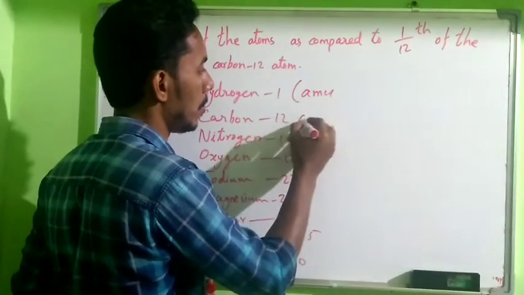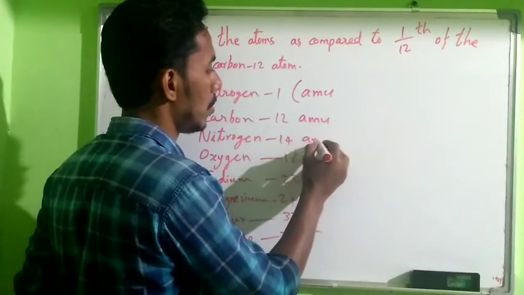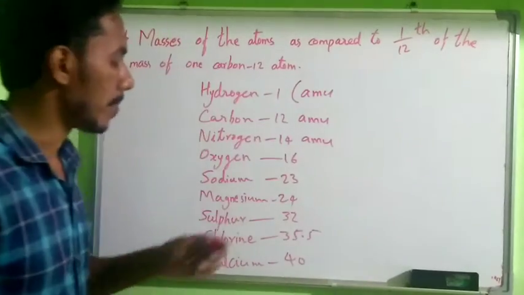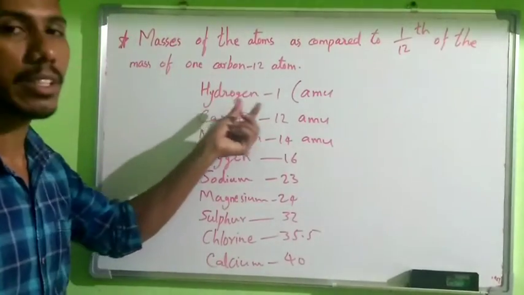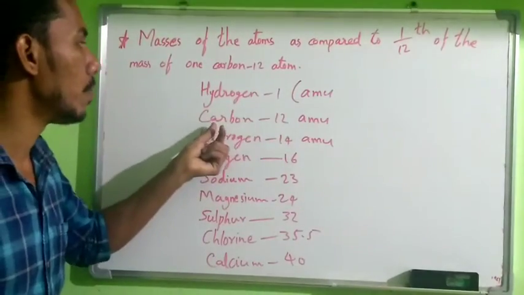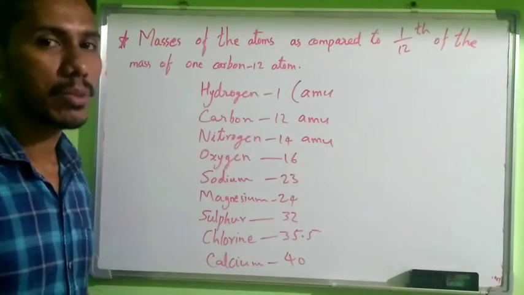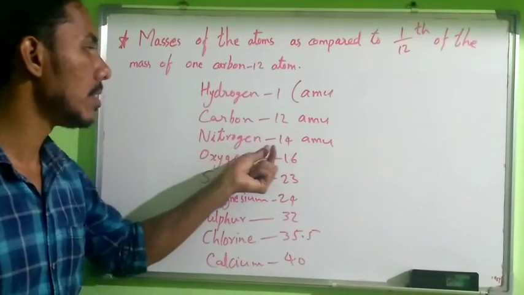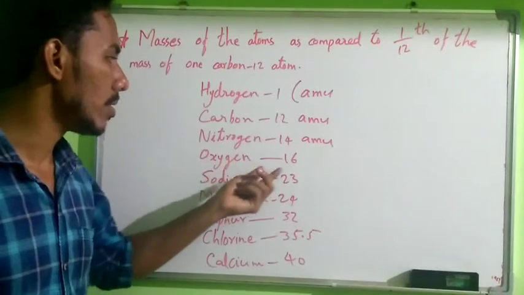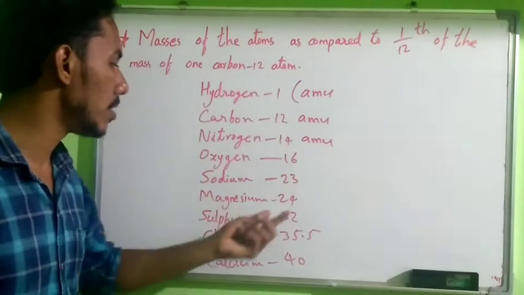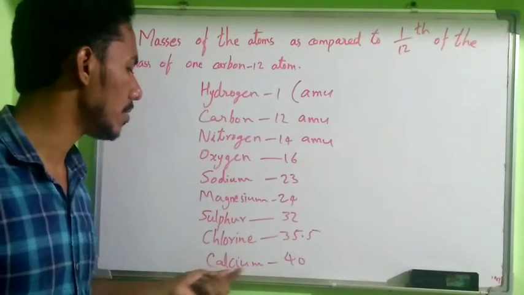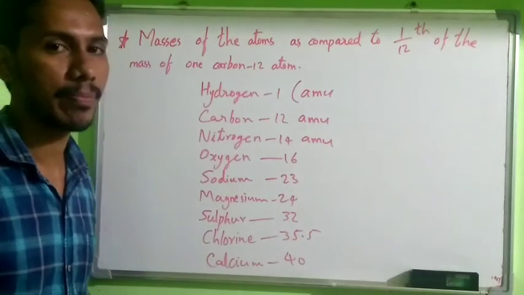The mass of hydrogen is 1 AMU, carbon is 12 AMU, nitrogen 14, oxygen 16, sodium 23, magnesium 24, sulfur 32, chlorine 35.5, calcium 40.